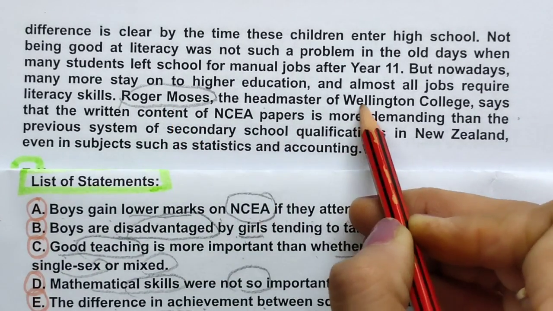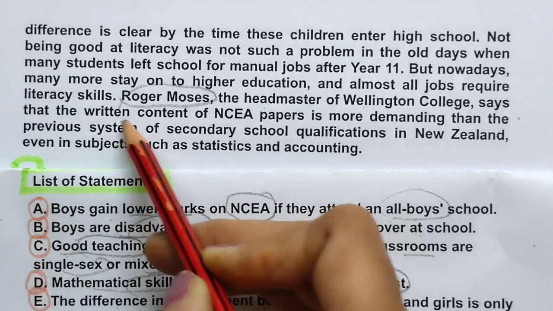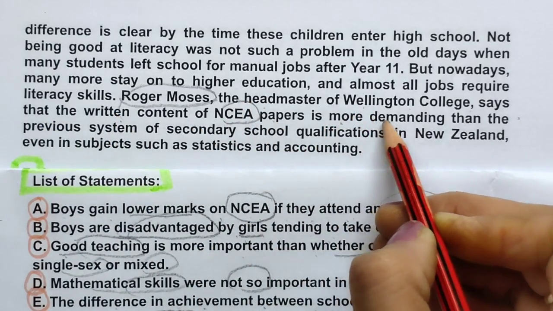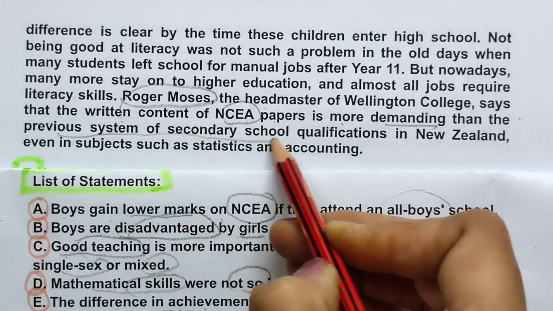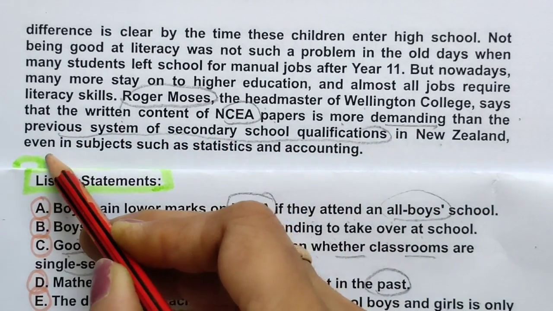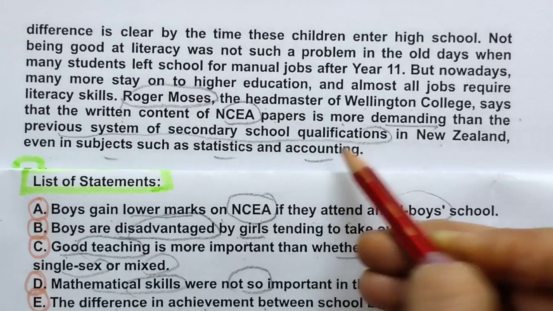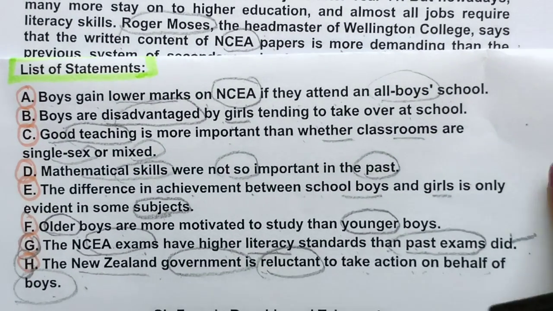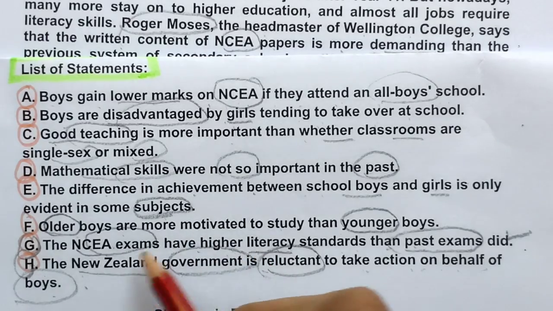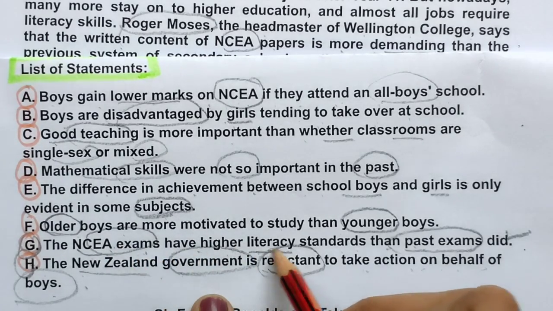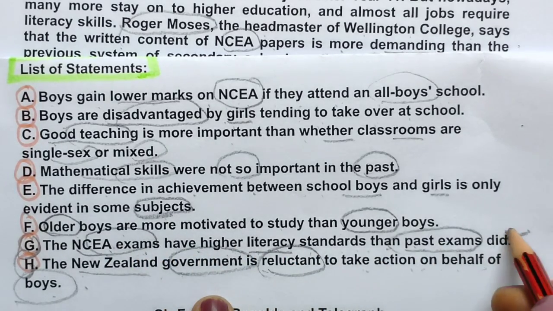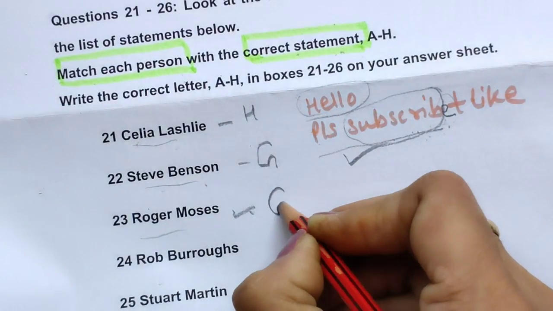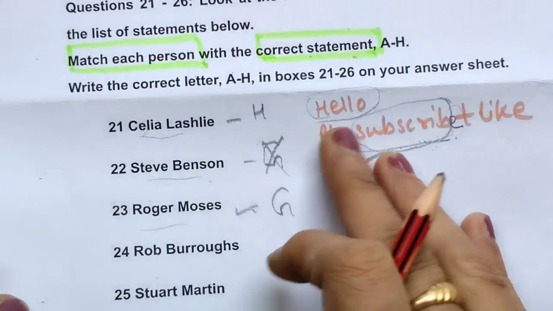Roger Moses, the headmaster of Wellington College, says the written content of NCE papers, again NCE they are talking, is more demanding than the previous system of secondary qualification in New Zealand, even in subjects such as statistics and accounting. It means we were wrong for the previous question. So here it is given, NCE exams have higher literacy standards than past exams. So I will change this. It is clearly given for this person.